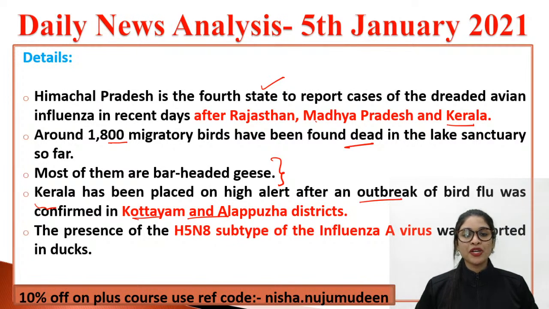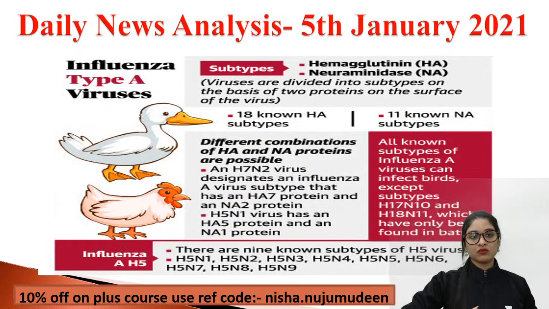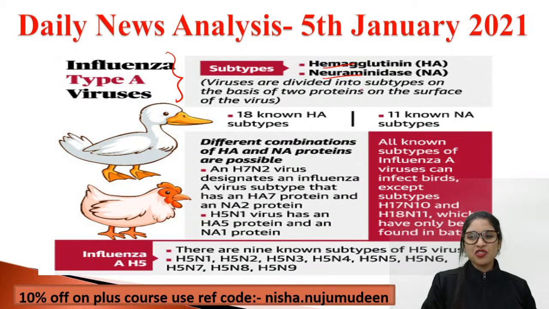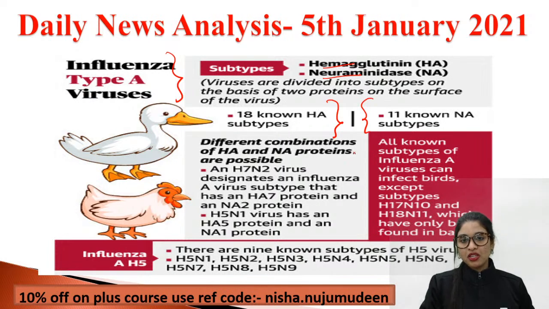And thus, the presence of the H5N8 subtype of influenza A virus was reported even in ducks as well. Clear? Influenza type A viruses have hemagglutinin and neuraminidase, just to show you what it is. There are 18 known HA subtypes and 11 known NA subtypes. These kinds of influenza viruses are very bad.